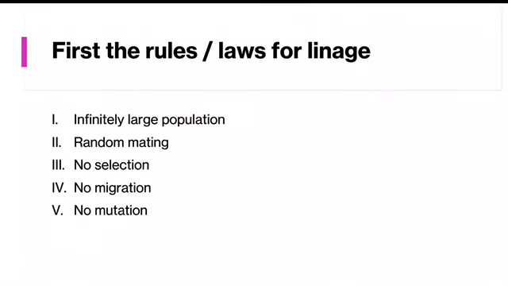The population must be infinitely large, which means that there must be more than 50 individuals. Random mating must occur, where mating is not intentionally chosen. No selection occurs, which means that each individual has the same likelihood of surviving. No migration can happen, implying that no one leaves or enters the population. And lastly, no mutation occurs, so all the alleles will remain the same throughout generations.